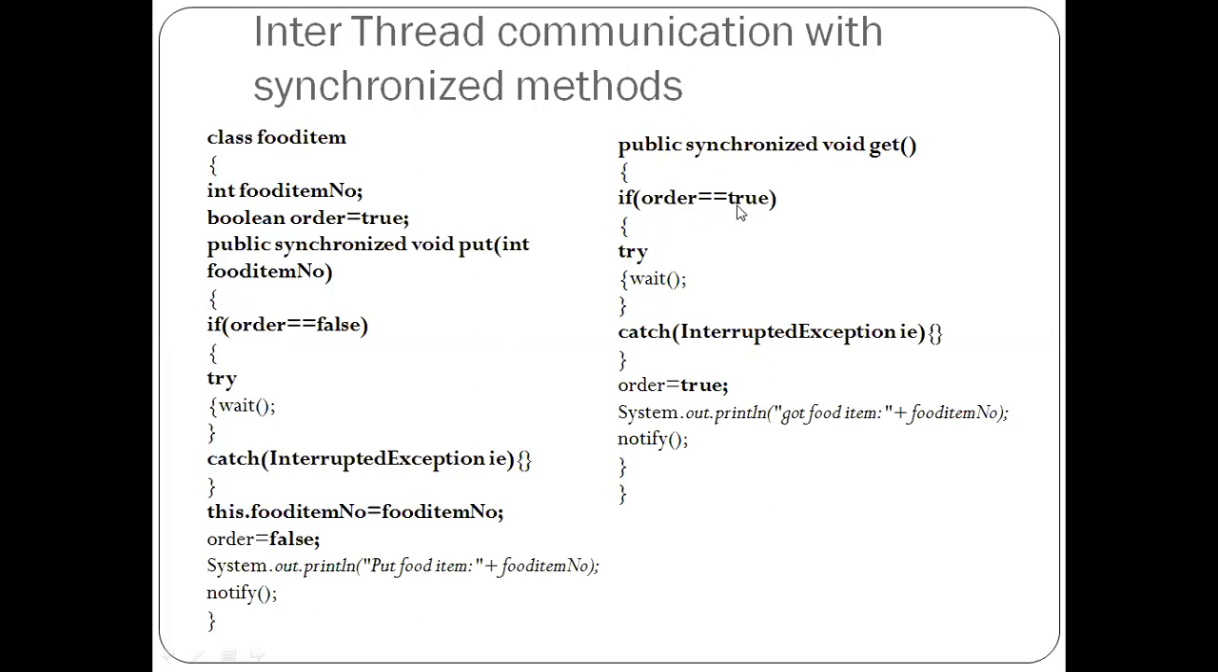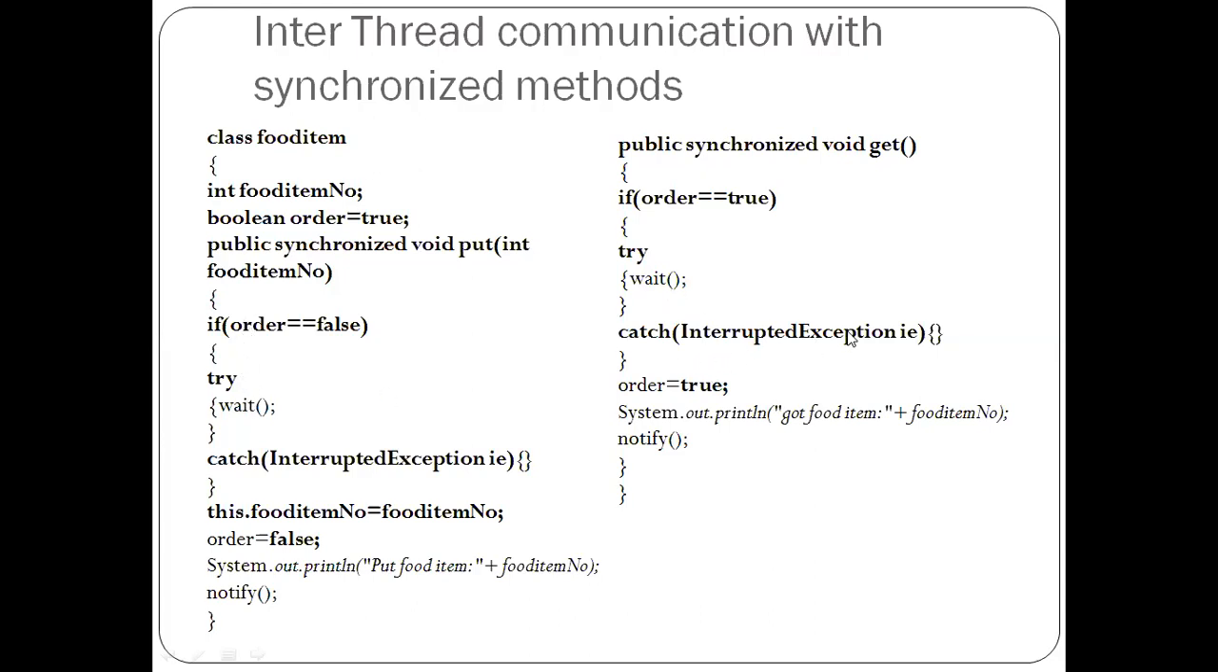If order is true, the consumer thread needs to be in block state. Okay, but right now order is false. This we have done in the last call of put. We made order false. So we will have to keep that consumer thread in wait state. So same logic: we want the producer thread in wait mode when order is false, and we want the consumer thread in block state or wait state when order is true. So here you need to call wait.